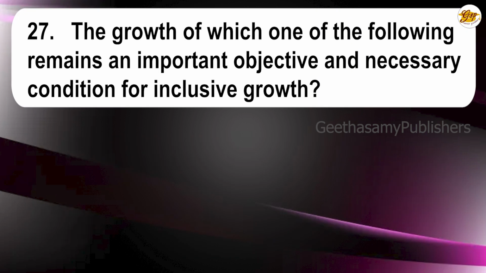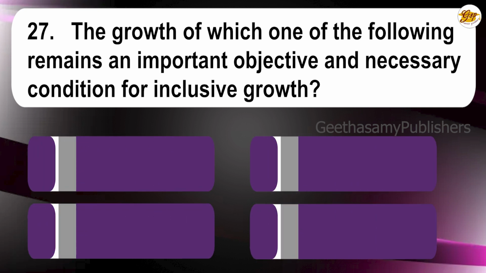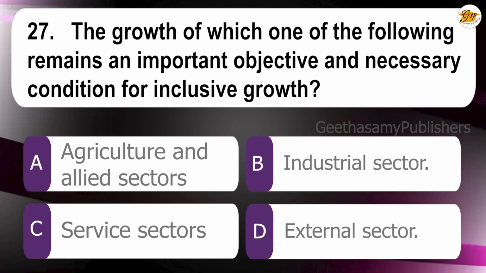27th question. The growth of which one of the following remains an important objective and necessary condition for inclusive growth? A. Agriculture and allied sectors. B. Industrial sector. C. Service sector. D. External sector. The correct answer is A. Agriculture and allied sectors.